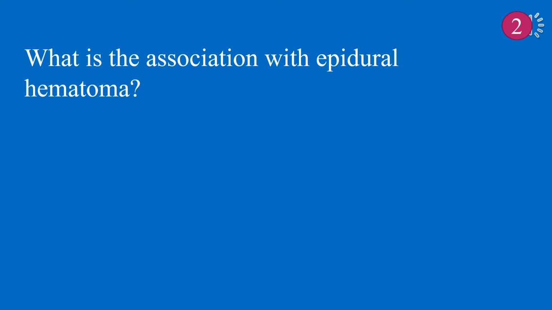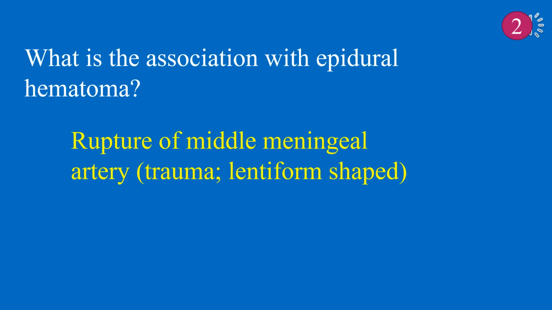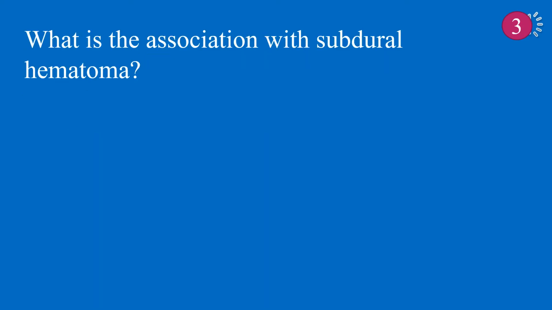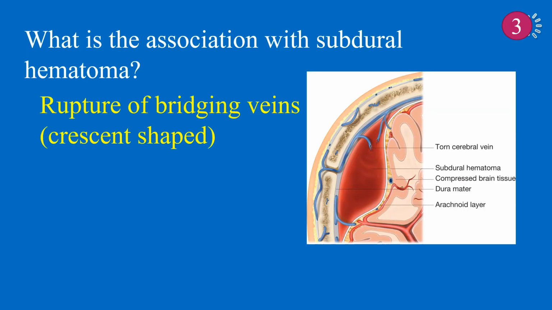What is the association with epidural hematoma? Epidural hematoma is associated with rupture of the middle meningeal artery due to trauma, usually has a lentiform shape. What is the association with subdural hematoma? Subdural hematoma is associated with rupture of bridging veins. It has a crescent shape.